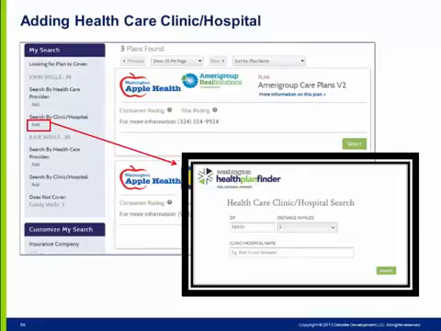Similar to adding a healthcare provider, the individual will click Add underneath Search by Clinic Hospital to search for and select a clinic hospital for each household member. While you can select different clinic hospitals for each individual Apple Health eligible family member, only one managed care plan must be selected for all Apple Health eligible family members. The healthcare clinic hospital search functionality is only available for those going through Medicaid plan selection. The healthcare clinic hospital search option is not available for those shopping for a qualified health plan.